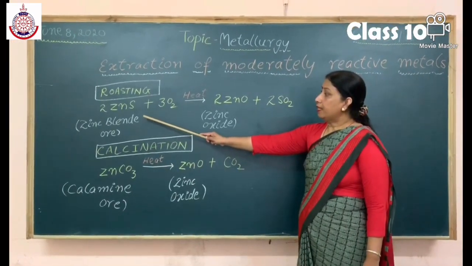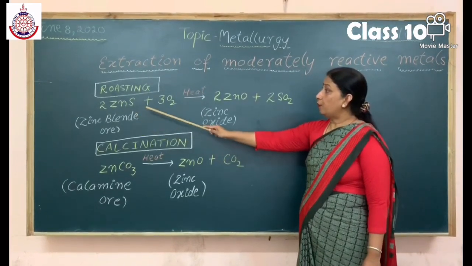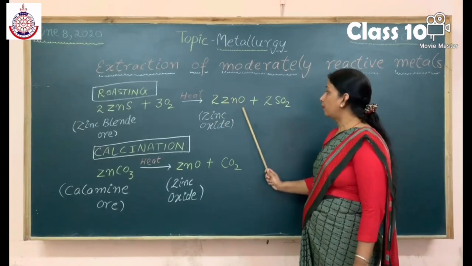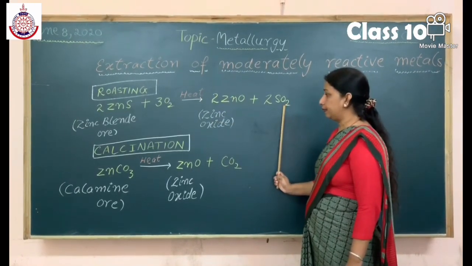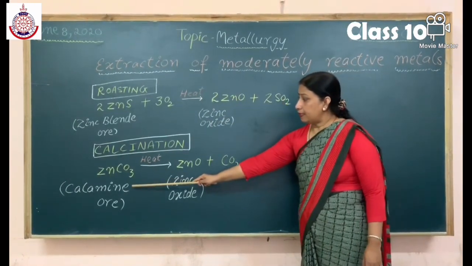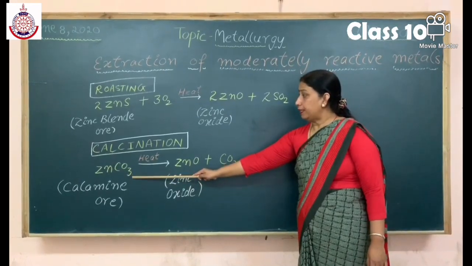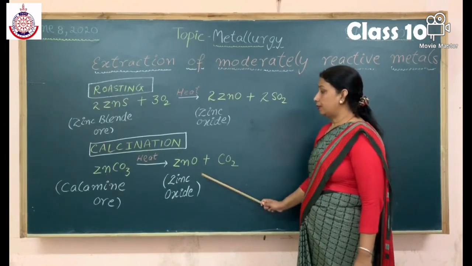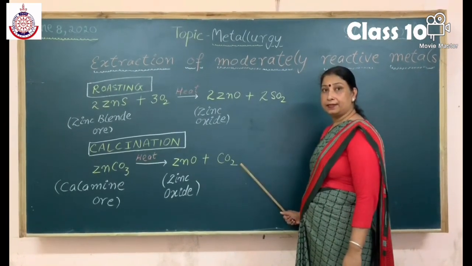Zinc blende is an ore of zinc. When it is heated in the presence of oxygen, it gives zinc oxide and sulfur dioxide gas. Calamine is an ore of zinc. When it is heated in the absence of oxygen, it gives zinc oxide and carbon dioxide gas.